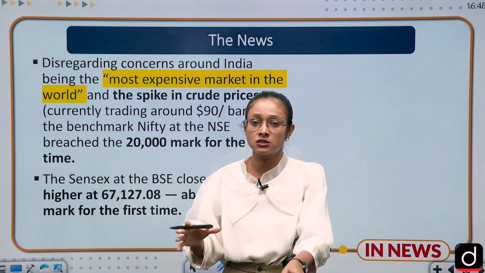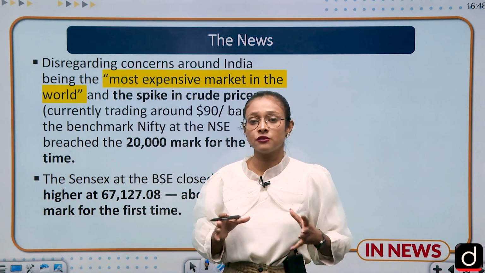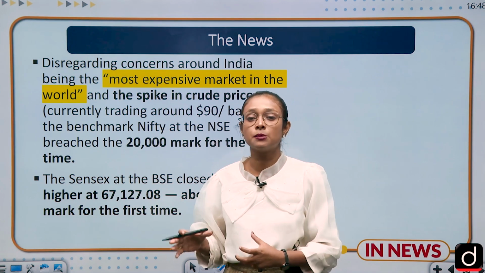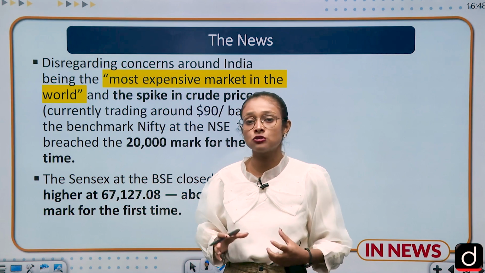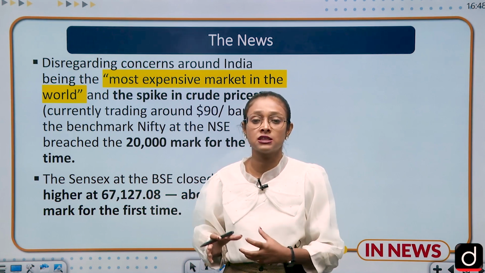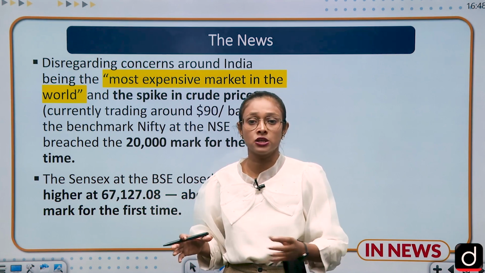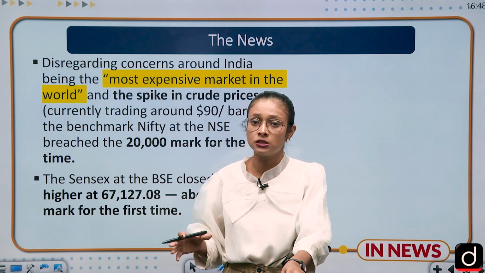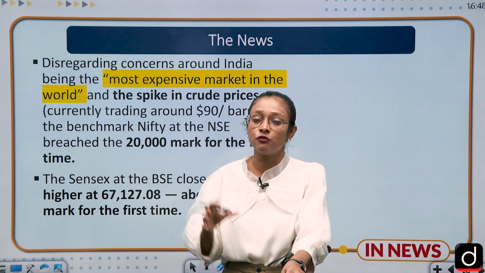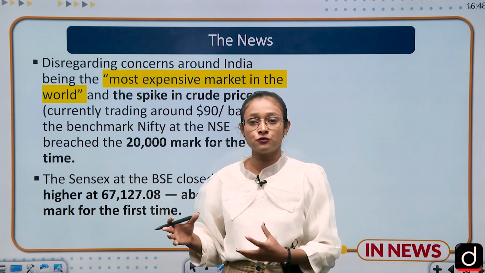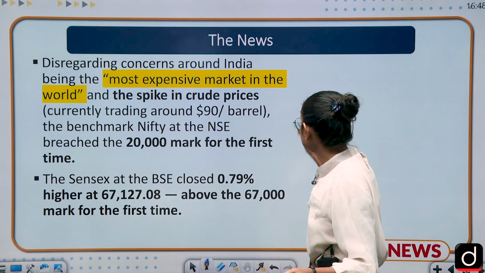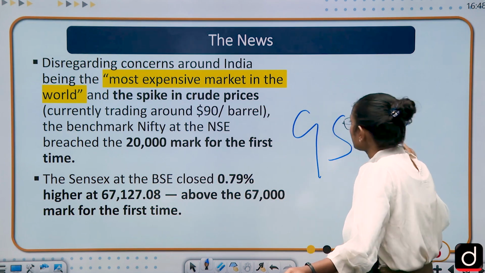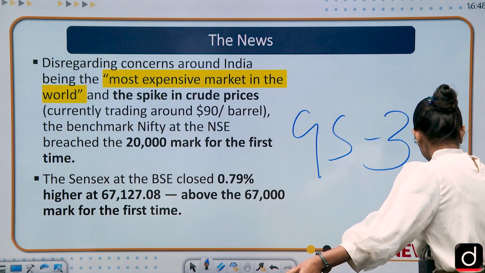Investors want to invest in India, and because of this Nifty has breached the mark of 20,000 for the first time in history, and Sensex has also breached the mark of 67,000 for the first time in history, and India has become an expensive market in the world. So this is the brief news we are going to discuss in today's class. This topic is important from the GS3 perspective. So moving to the next slide.